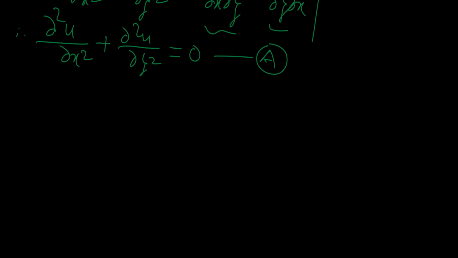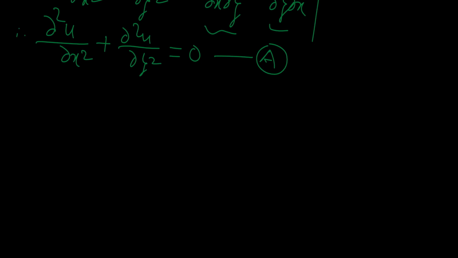I leave this as an exercise for you. You may try it yourself, as I have given you the hint: differentiate equation 1 with respect to y and 2 with respect to x, then subtract one equation from another, and you will get the result.